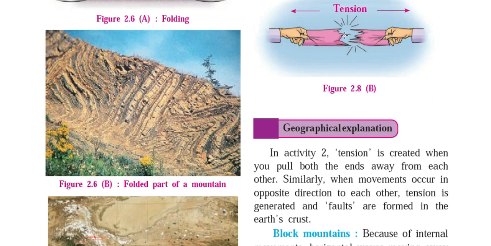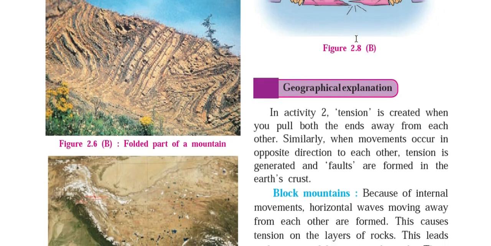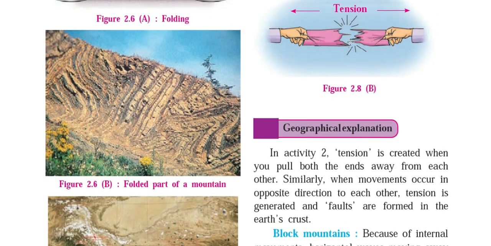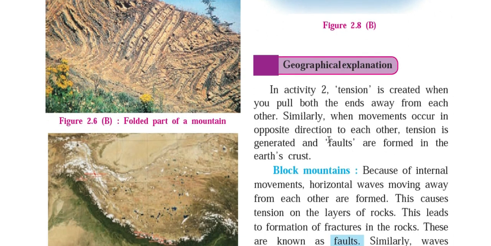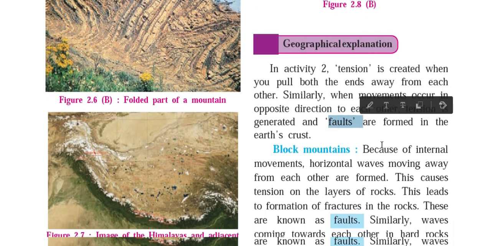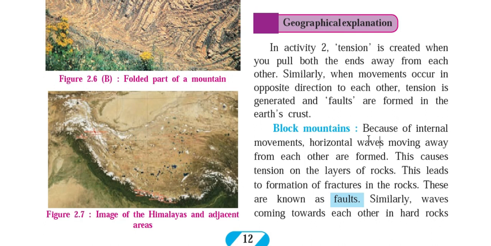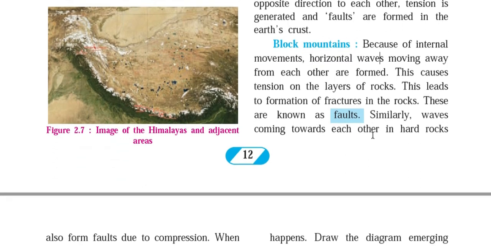If two continental plates are moving away from each other because of internal forces or the endogenetic forces, then a fault is created like this. This fault is formed in the earth crust, and because of this fault, either block mountain formation takes place or rift valley formation takes place. So we will see how these block mountains or rift valleys form because of this tension force.